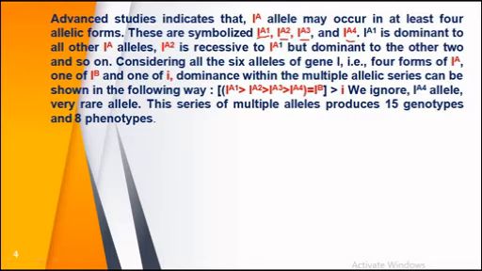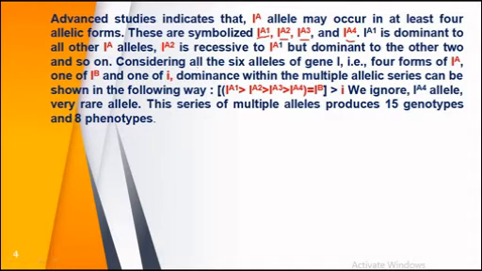The dominance hierarchy of these alleles is like this: IA1 is dominant to IA2, IA2 is dominant to IA3, IA3 is dominant to IA4, and so on. So IA2 is recessive to IA1, and IA3 is recessive to IA2 and IA1. In this way there is a hierarchy of their dominance.